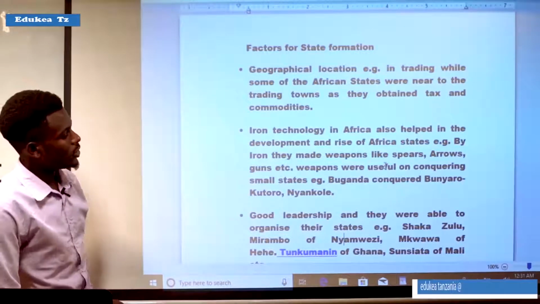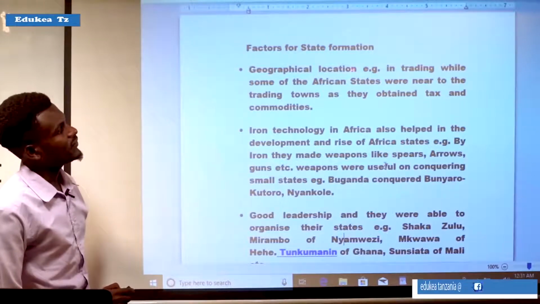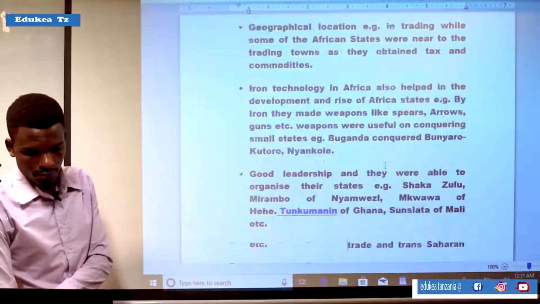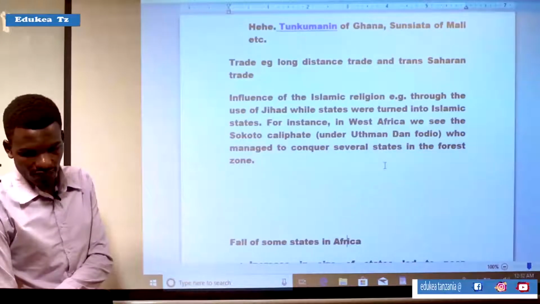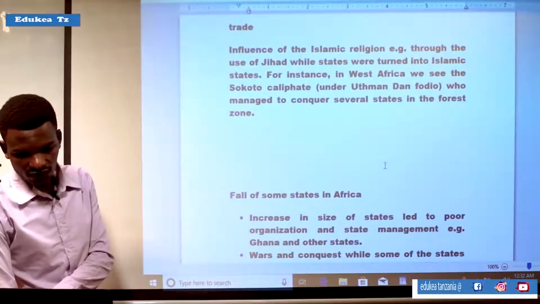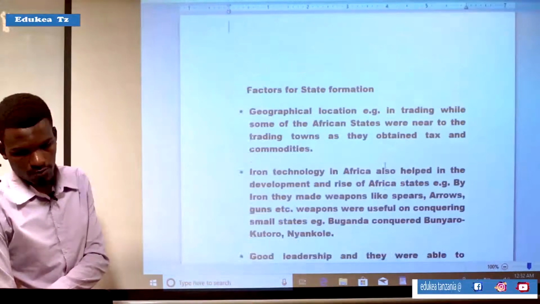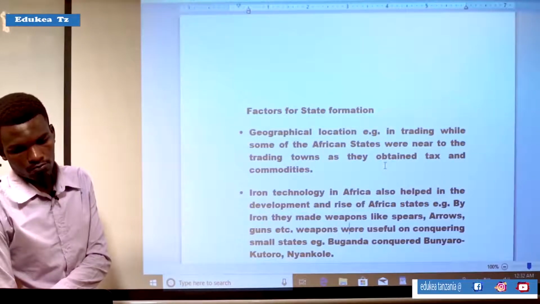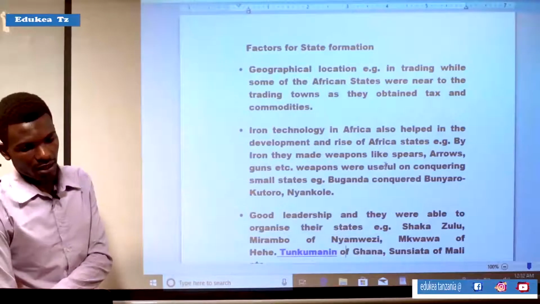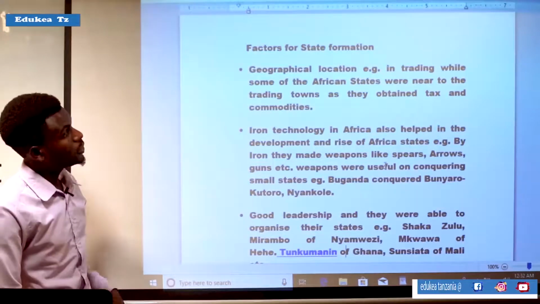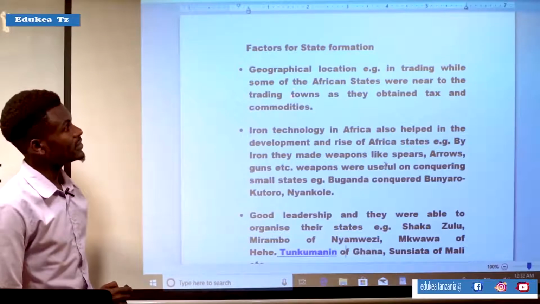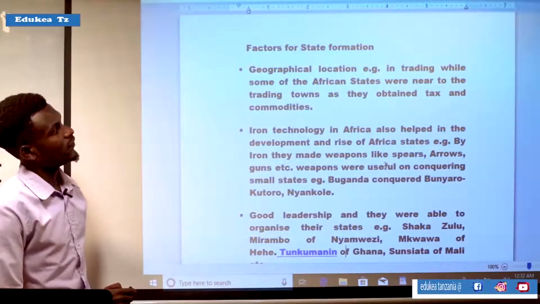So let us see the factors for state formation. Factors for state formation. In Africa, there were states which were emerging. So there were various factors that led to the formation of states.